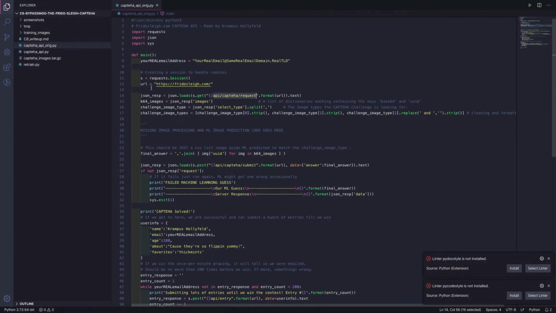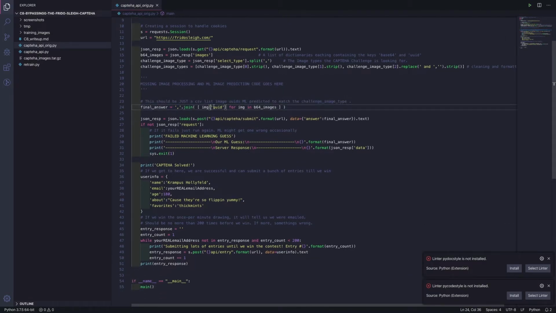Once we pull down those images and we also define which types we need, which is the 3 categories that we get per test, we then do some machine learning stuff, and then we submit the final answer, right? The final answer is going to be the image UUIDs as CSV formatted data.